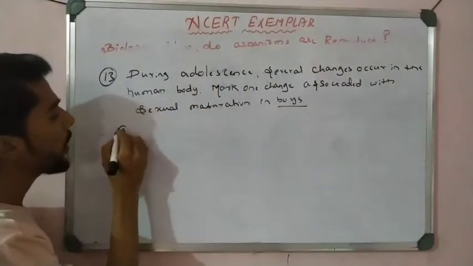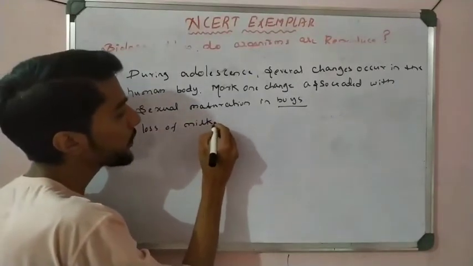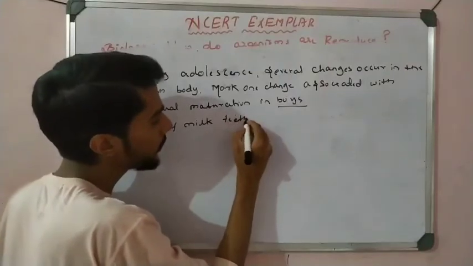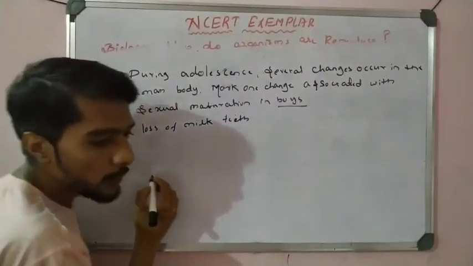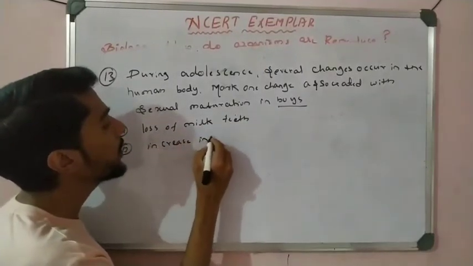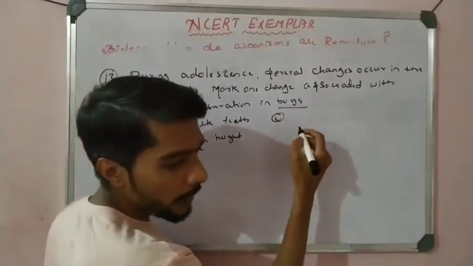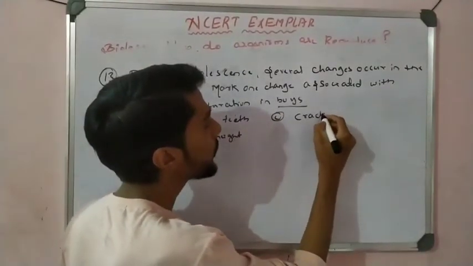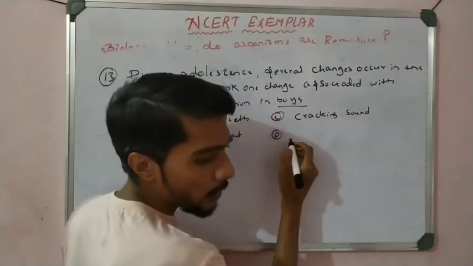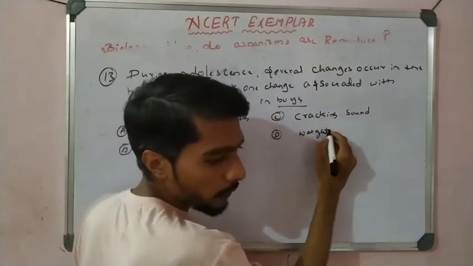Option A, loss of milk teeth. Option B, increase in height. Option C, cracking sound. Option D, weight gain.